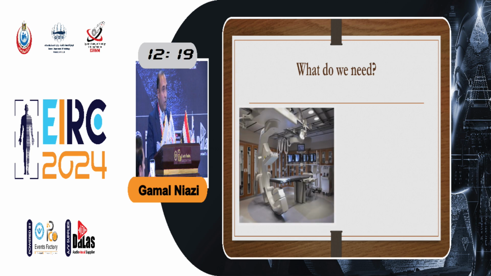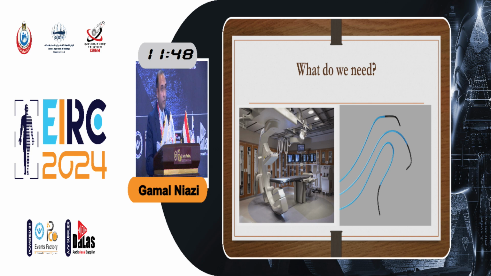By well-equipped, I mean an angiography machine that is better to be high-end, having very important specifications. And it's better to perform this embolization with a machine having a cone beam CT or CT angiography to be sure that the artery to be embolized is the artery supplying the tumor.